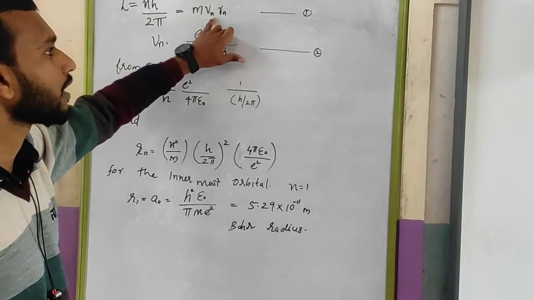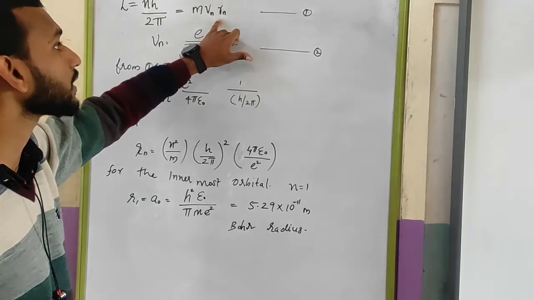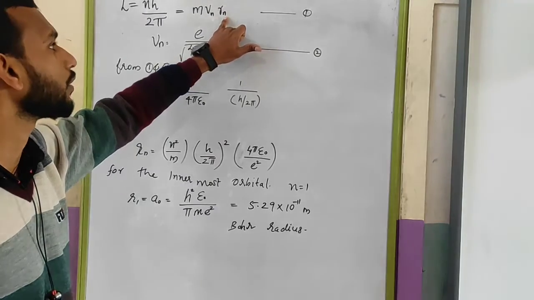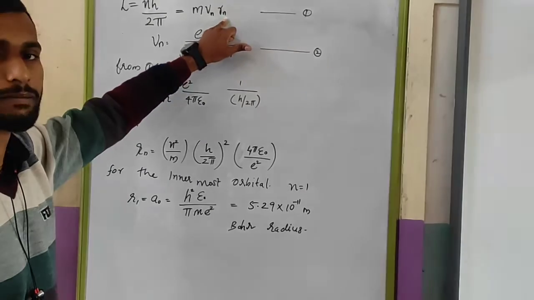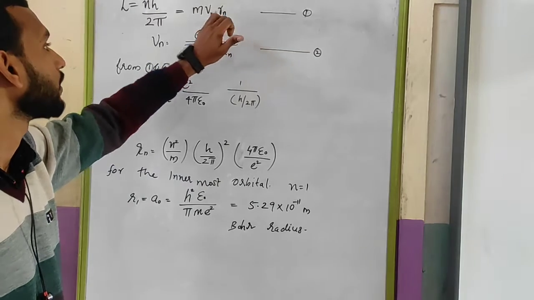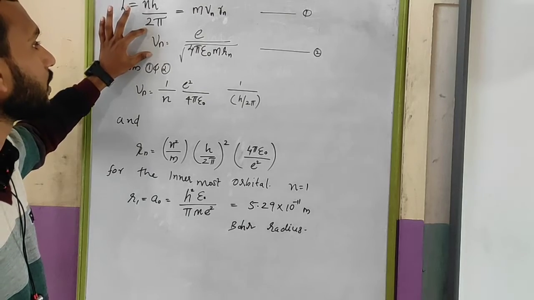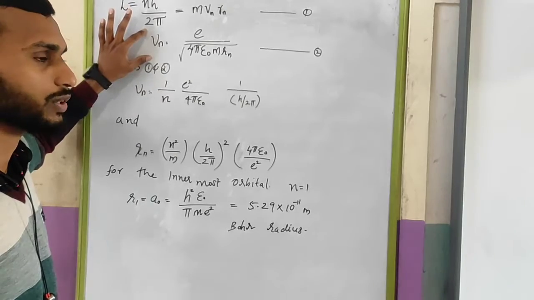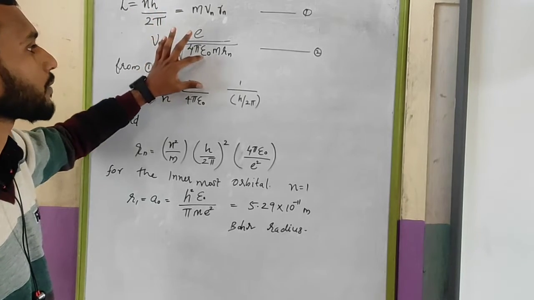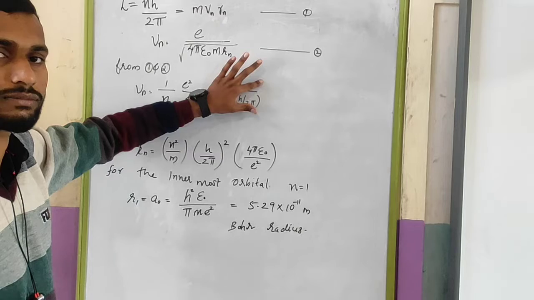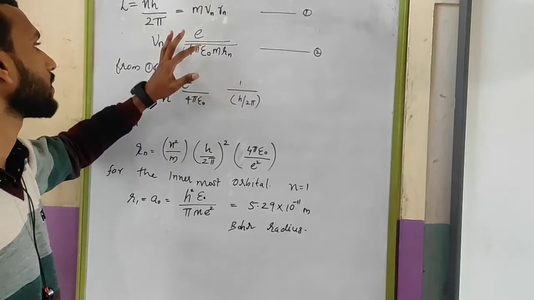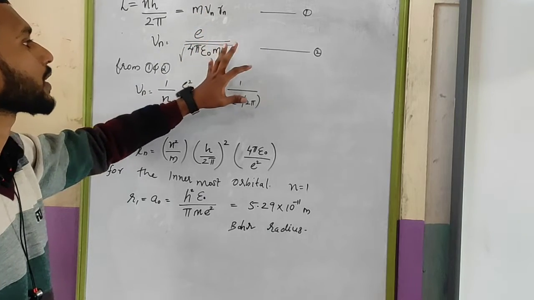So Vn is the velocity of the electron in that orbit, and Rn is the radius of that particular orbit. Okay, that is the nth orbit. It can be any one of the orbits like K, L, M, and 1, 2, 3, anything. So now let us come to the Vn. We have already derived this Vn equation, that is Vn is equal to e divided by root of 4 pi epsilon 0 m Rn, in equation number 2.3 in the textbook.